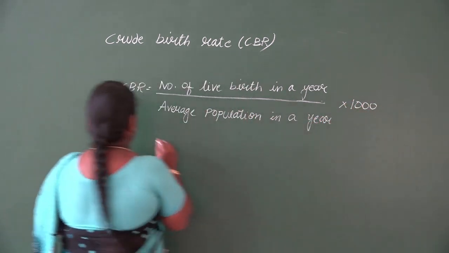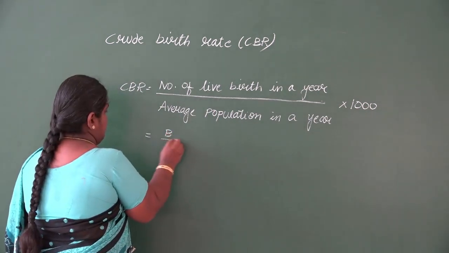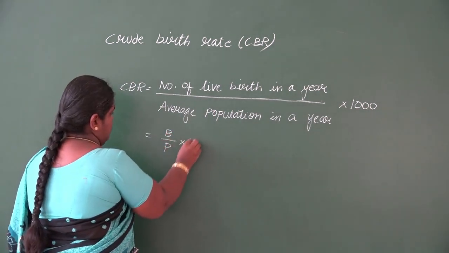In terms of symbols, we write it as B divided by P into 1000.